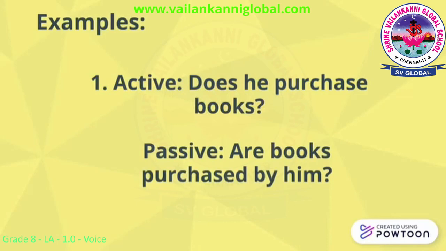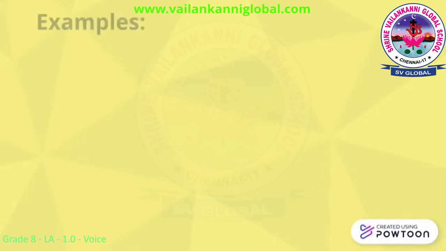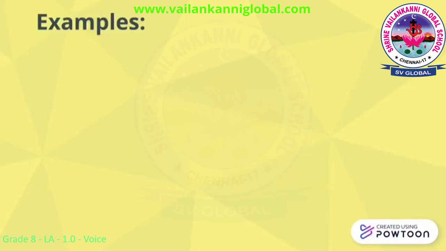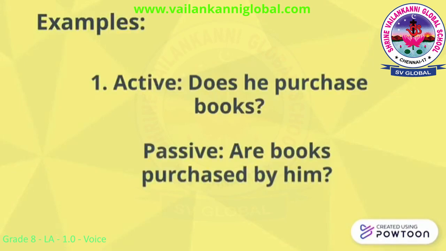So books, it is an object. So after the auxiliary verb, I told you that we must use object only. So since object books is in plural form, we must use are. Begin the question with are, A-R-E, are, and then we must add object which is books. Are books. What was the main action? Purchase. So verb 3 of purchase is purchased. Are books purchased, and then add by, then the subject which is him. So the answer is, are books purchased by him.